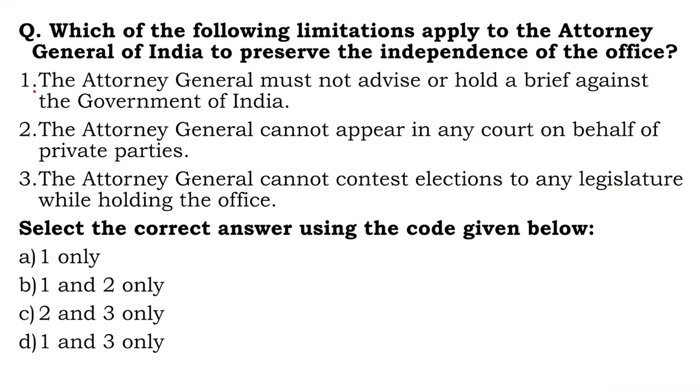Which of the following limitations apply to Attorney General of India to preserve the independence of the office? The Attorney General must not advise or hold a brief against the Government of India. Is that correct? Yes, of course. He should not do this. Second one, the Attorney General cannot appear in any court on behalf of private parties. This is nonsense. The Attorney General can, of course, appear in any court on behalf of private parties. It must not be a case against the Government of India, right?